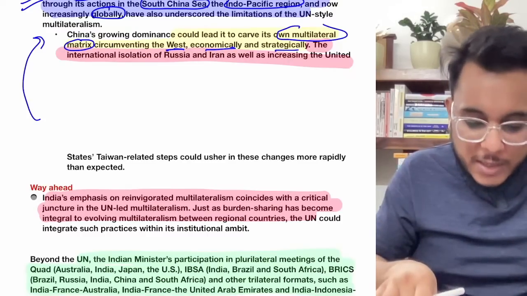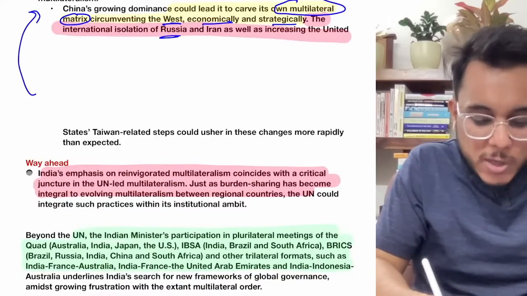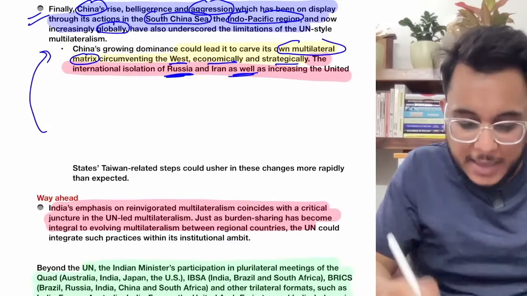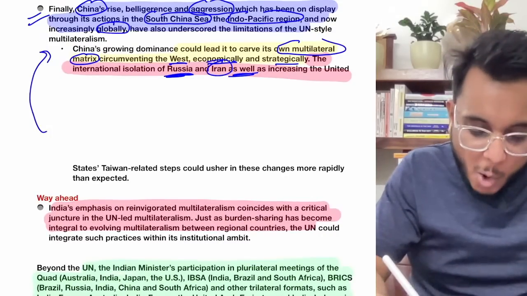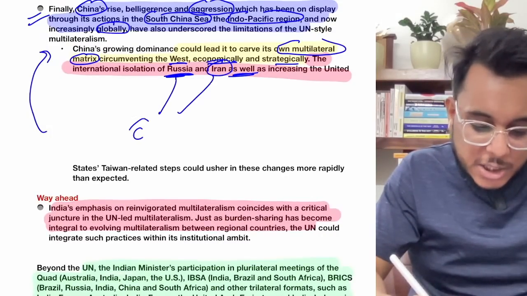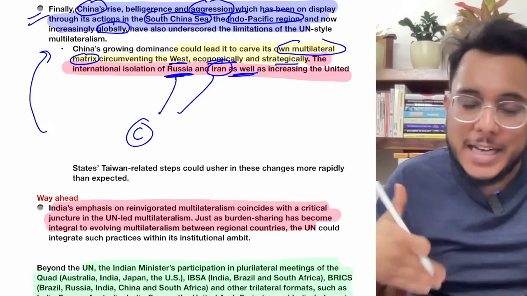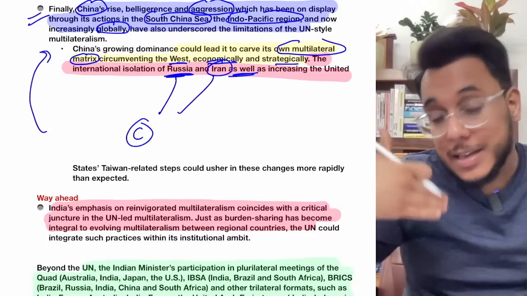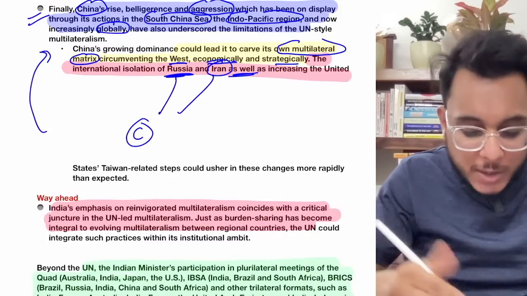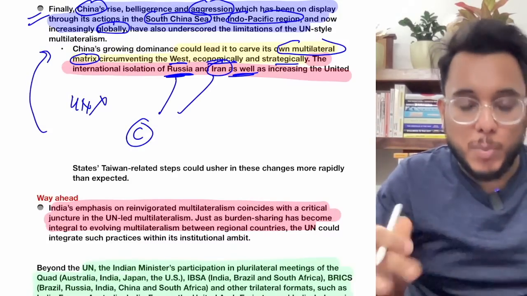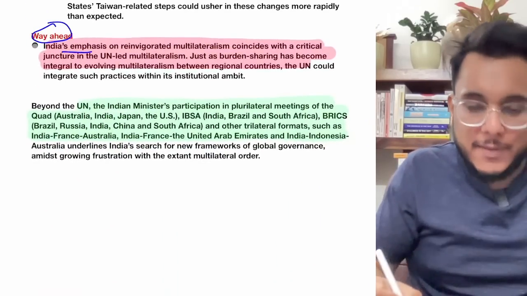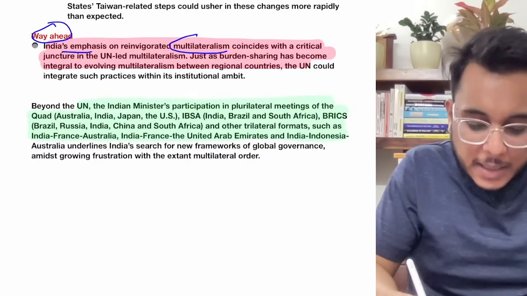Now understand this. At the same time, international isolation of Russia is going on, and international isolation of Iran is going on. Now, what will happen? Obviously, Russia, Iran and China will all come together and counter the West, and many times China will try to impose its hegemony, and in all this the UN has failed to perform. Therefore, India has emphasized that a reformed multilateralism is needed.